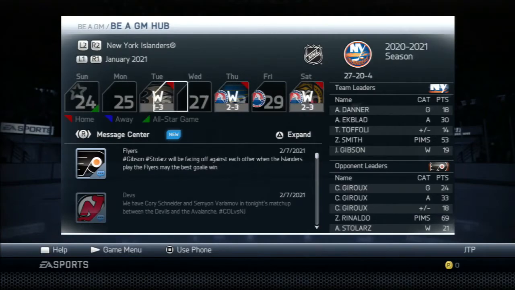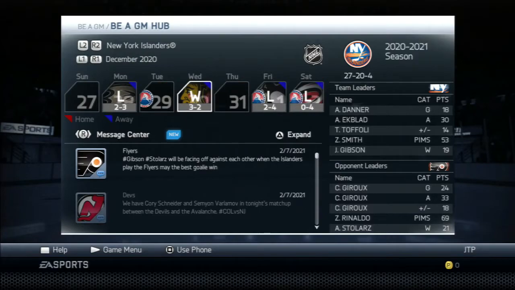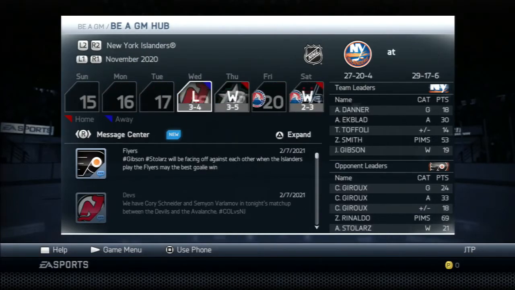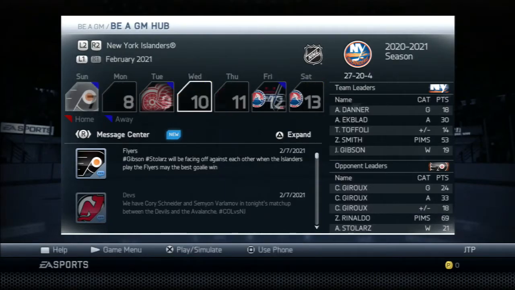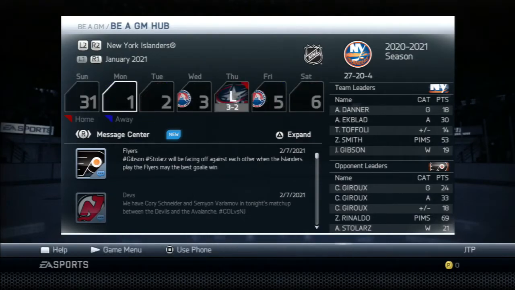As you guys can see, we had that one loss there, but we went on a tear for a while. As you guys saw, we were up and down at the beginning, but then we really started to pick it up towards December and especially January. And then we are right here. We still have about a month until the trade deadline.